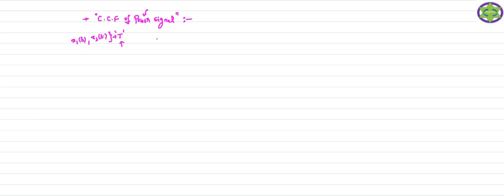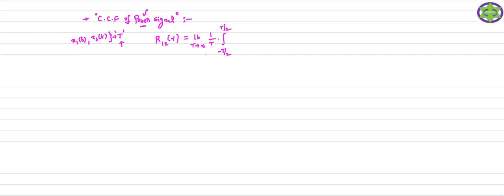Now, after considering the two signals, the cross correlation function is represented by R12 of tau. The subscript 1,2 denotes that it is a cross correlation function, the correlation of the first signal with respect to the second signal. How can you find this R12 of tau? Using this expression, limit T tends to infinity. Whatever we discussed with respect to the autocorrelation, the same formulas hold good. Limit T tends to infinity, 1 by T, integral from minus T by 2 to T by 2. So we are defining the cross correlation function of the power signal.